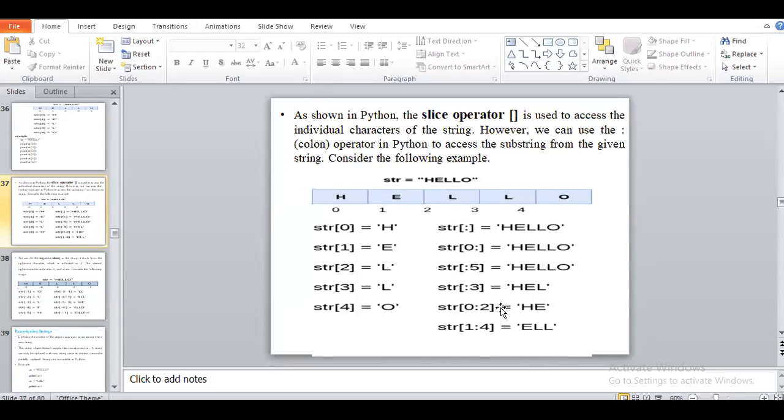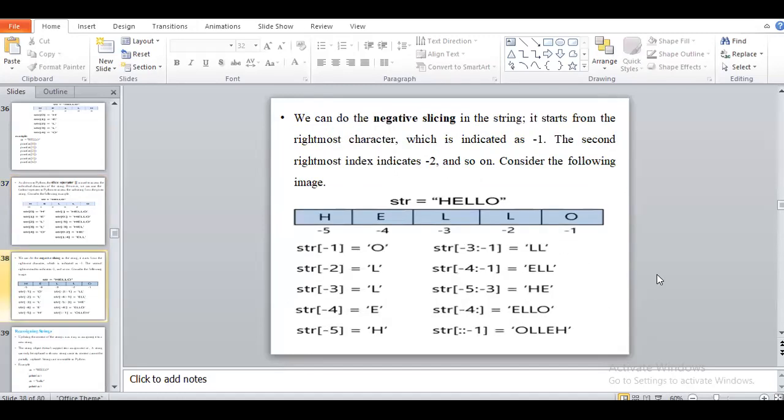Okay, then you have to see here, passing some of the values means different ways to represent the slicing operation. Next we have the same concept, that is negative slicing. The difference is that for negative slicing, we start reading characters from the rightmost character, which is -1.